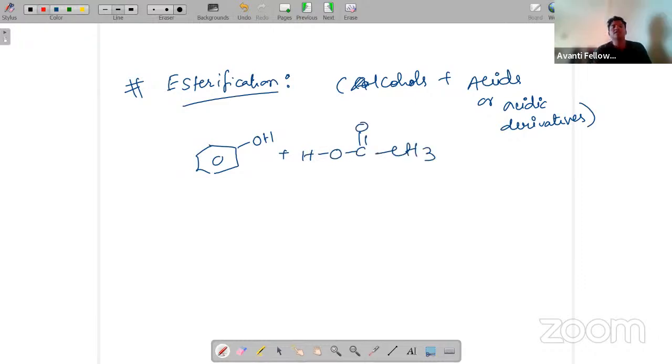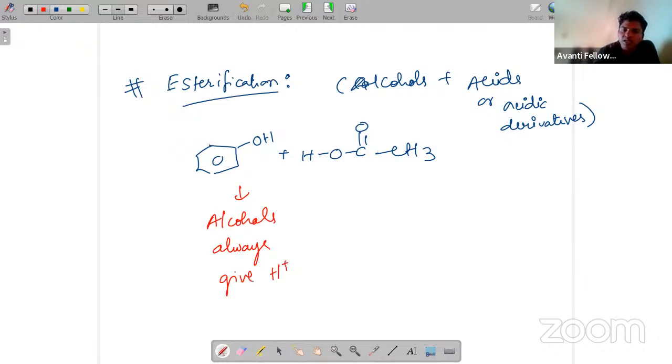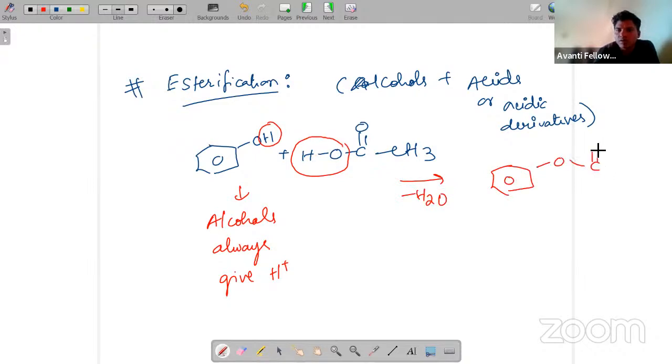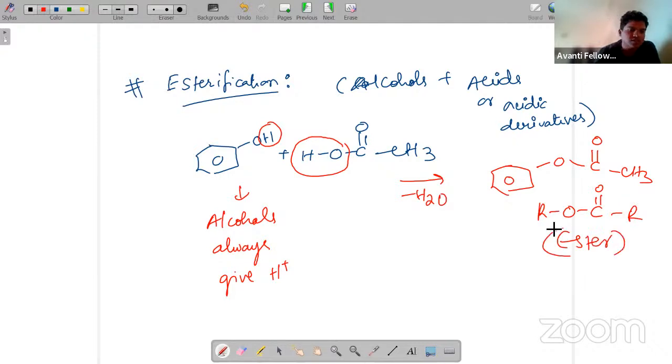Now we can clearly say from this one, in alcohols, always remember, alcohols always give H plus. But here they will give OH minus and here H plus. Both will be removed as H2O. So what will be the product here? O C double bond O CH3, which is nothing but RO C double bond O R, which is the ester group. So this will be formed by esterification. Okay, I hope you all guys understand this one.